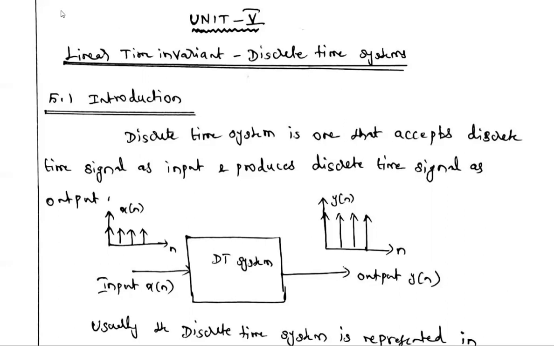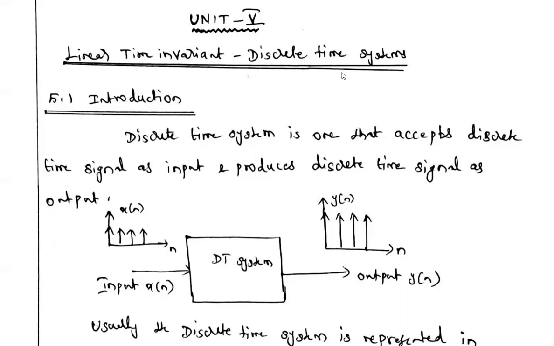In the fourth unit, it's an analysis of discrete time signals, using the two transforms: one is discrete time Fourier transform and the other is Z transform. Then the fifth unit is an analysis of linear time invariant discrete time system, using the Z transform and DTFT. So you should know first what a system is.